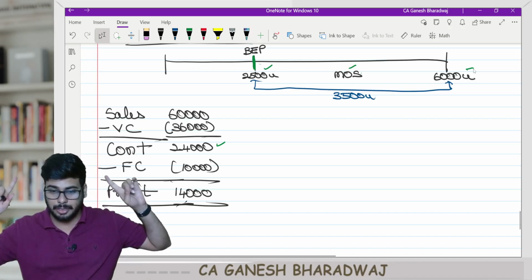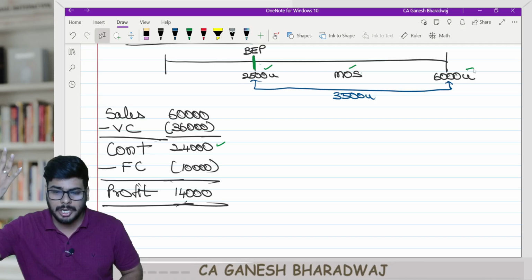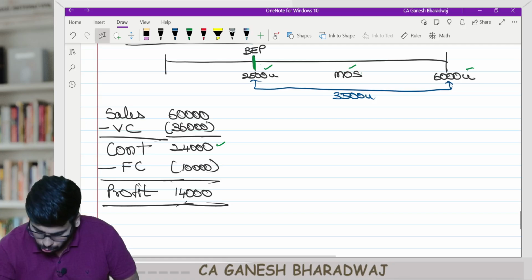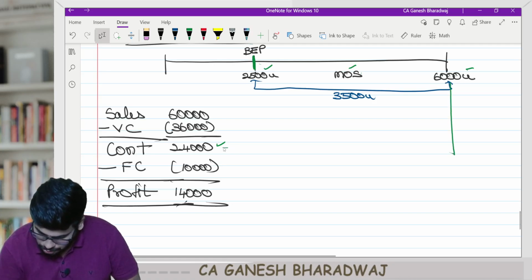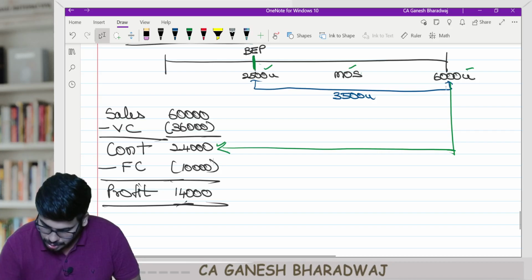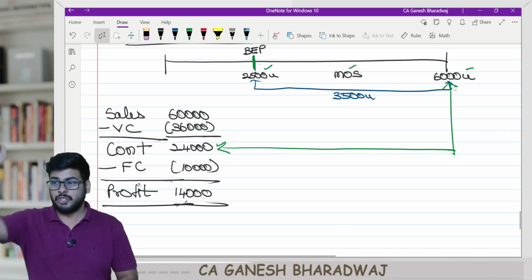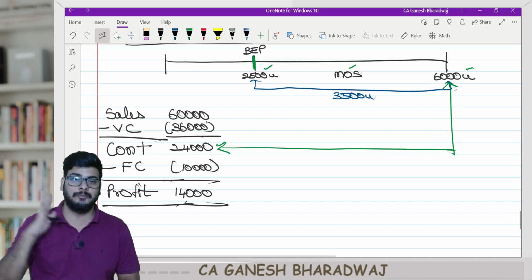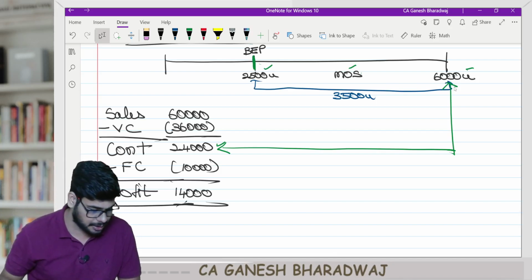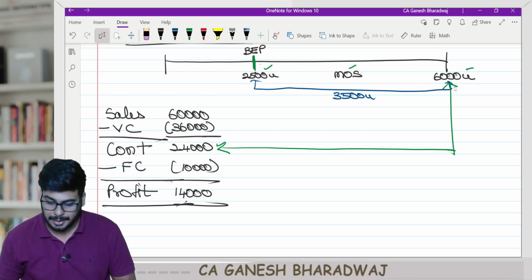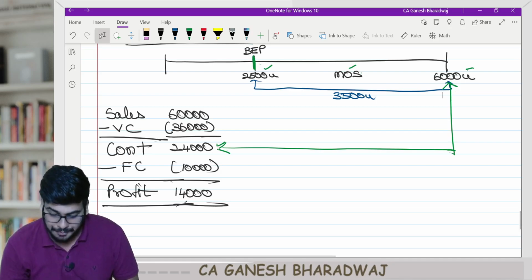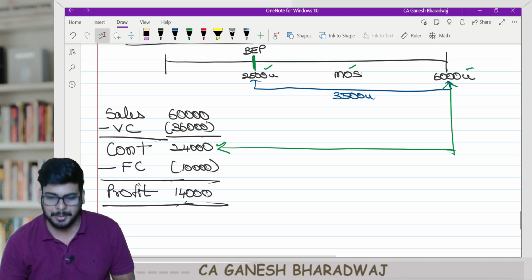Total contribution was generated from total sales, right? 6,000 units. Connect these two. So my total sales is tied up with my total contribution. Clear with this, guys? Then this 24,000 is nothing but 10,000 plus 14,000, correct?